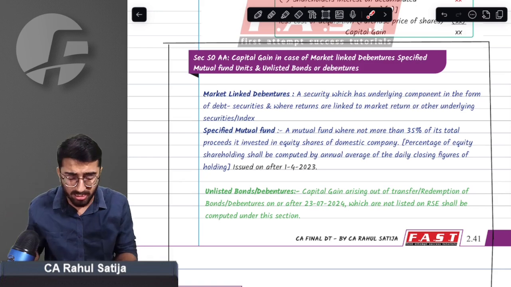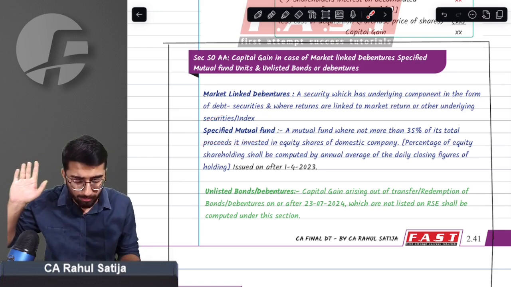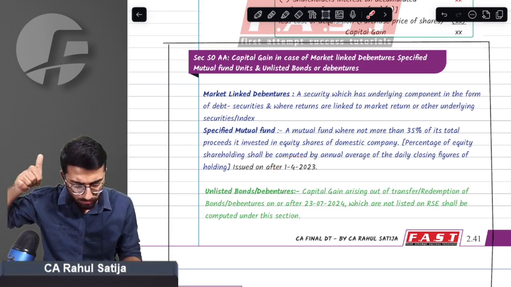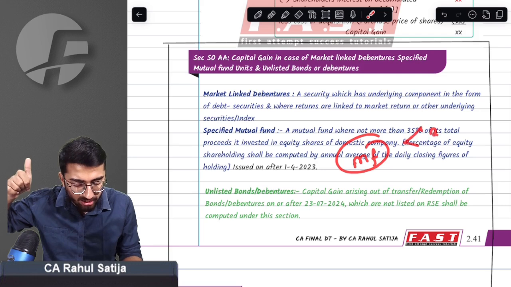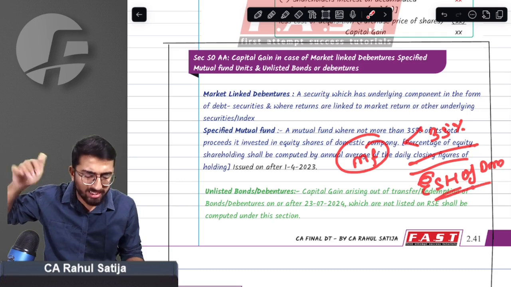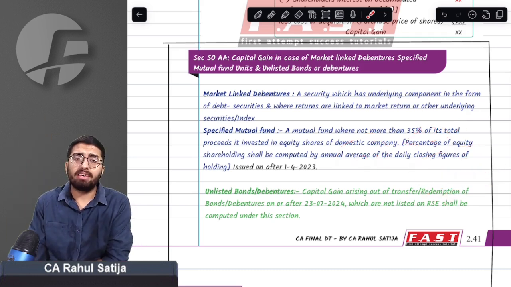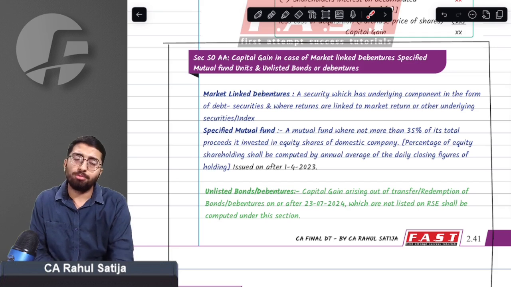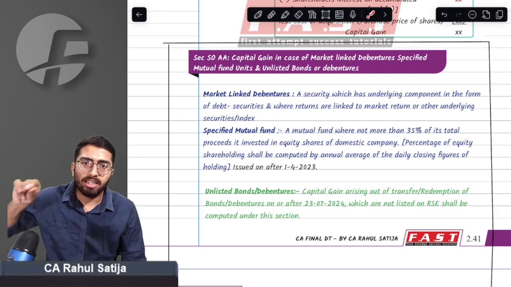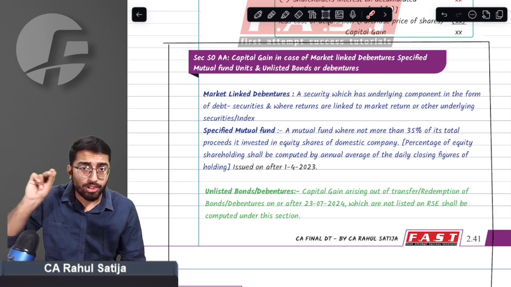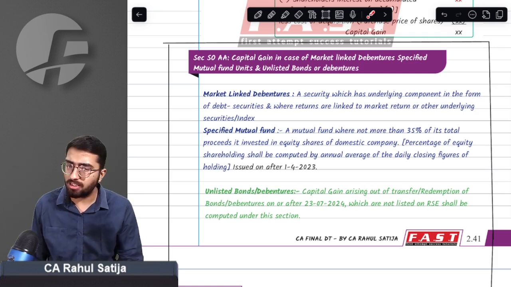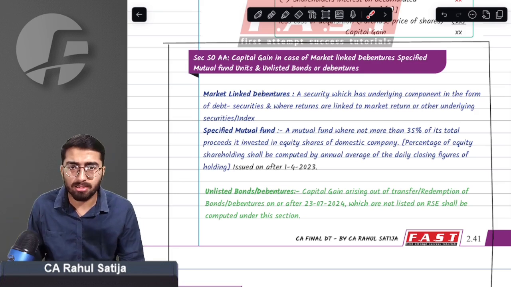In a similar series, we had specified mutual fund, any kind of mutual fund that is issued on or after 1st April 2023, and in that mutual fund, less than 35% of the total proceeds are invested in equity shares of domestic companies, then such mutual funds are specified mutual funds. Why was this section introduced? Just to make sure that any kind of capital gain arising from such assets shall be short term capital gain, and no indexation was ever allowed against these assets. This was the case for 50AA assets.